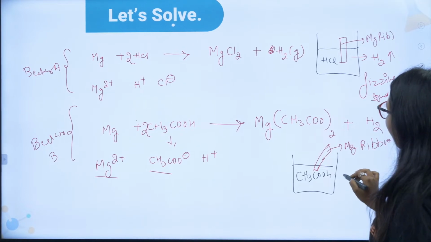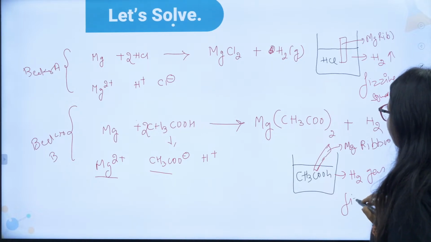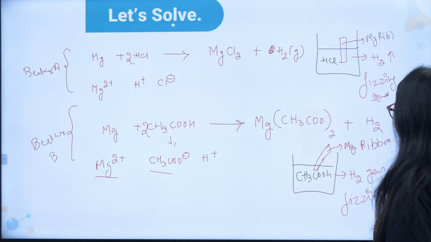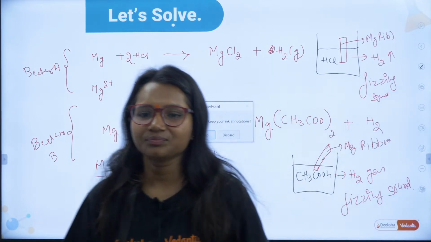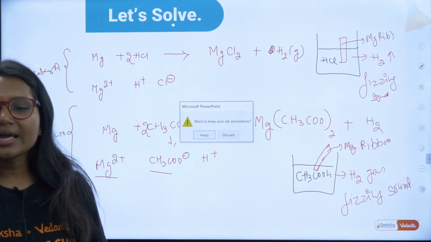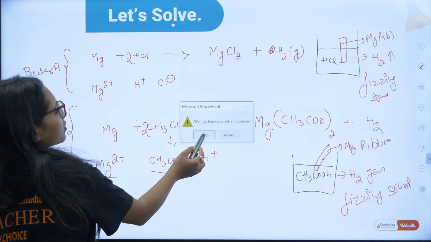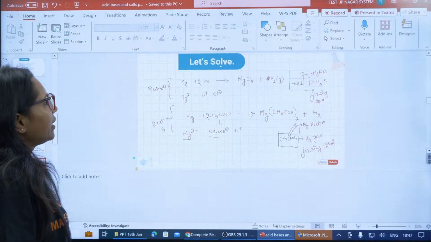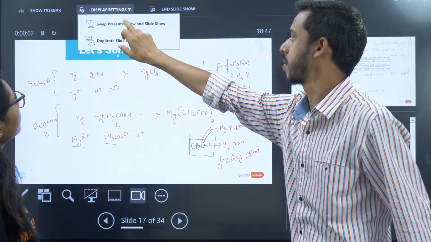But in which case will there be more fizzing sound? Can you tell me in which case you will get more H2 gas?